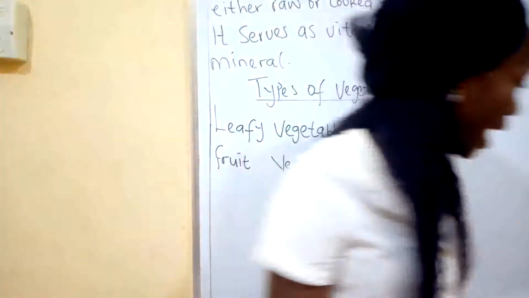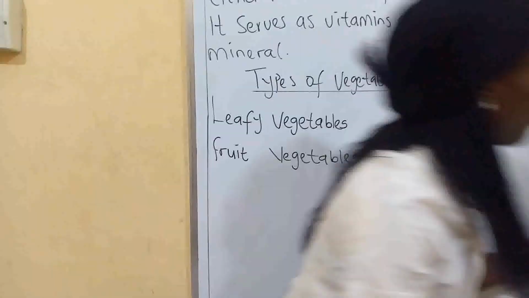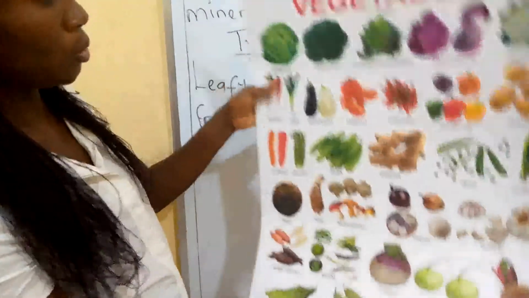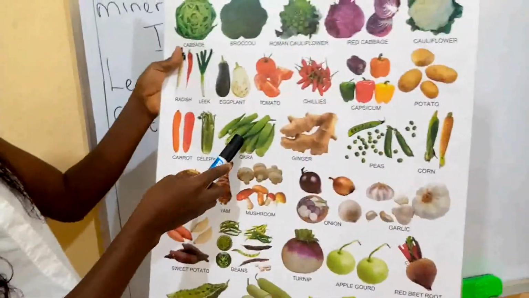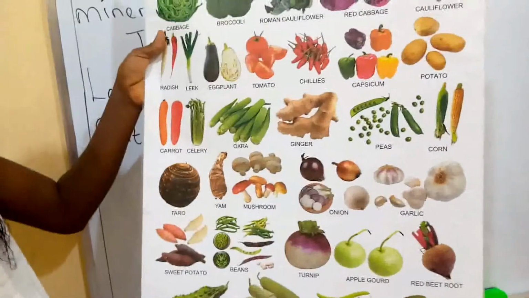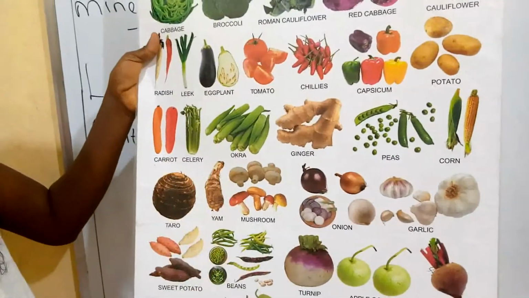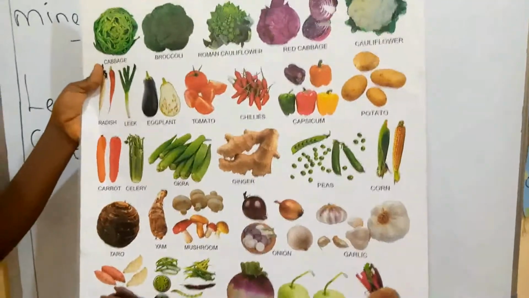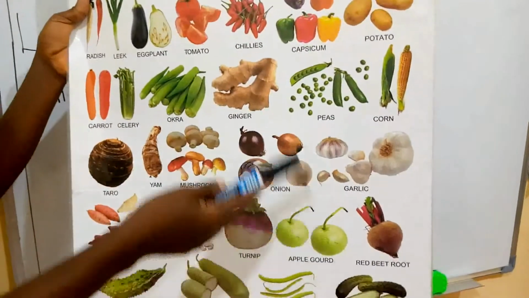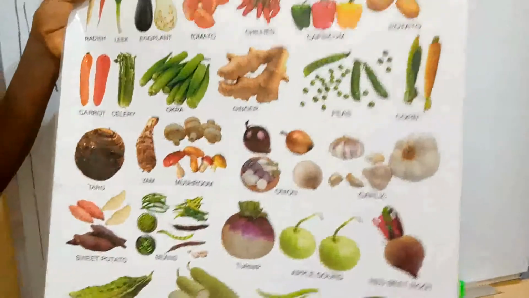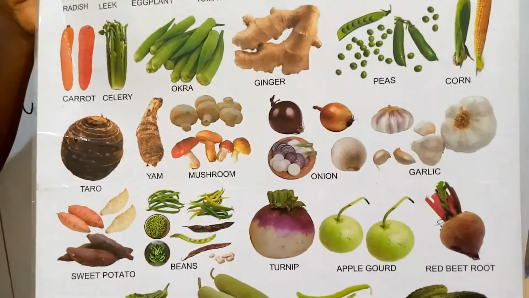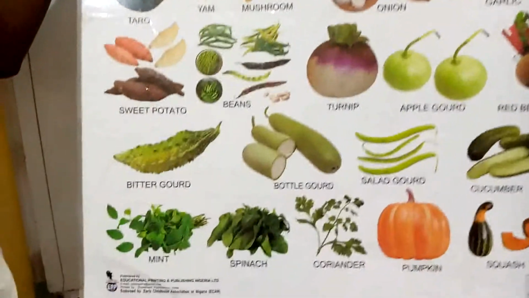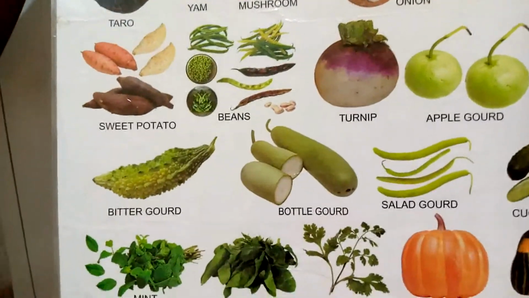Here I still want us to look at some examples of fruit vegetables. For example, the okra I showed you earlier is an example of our fruit vegetables. We have our peas, also an example of fruit vegetable.